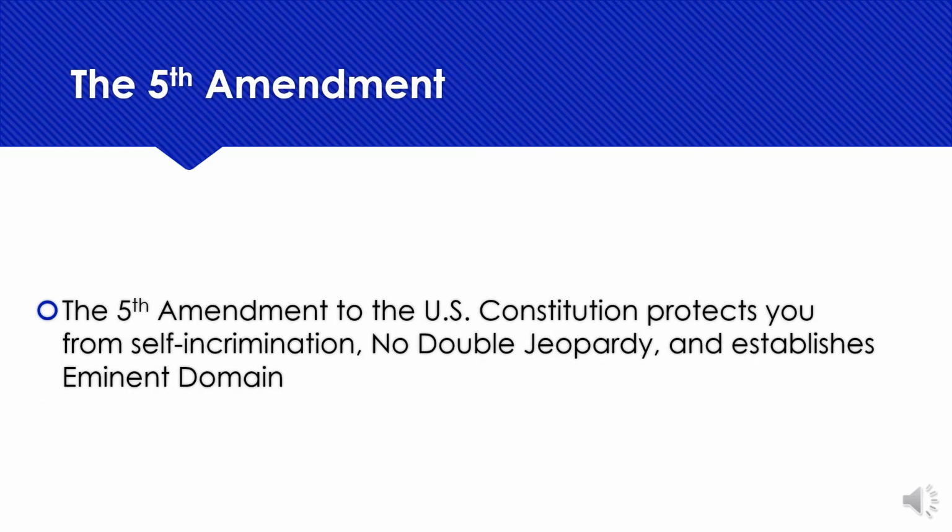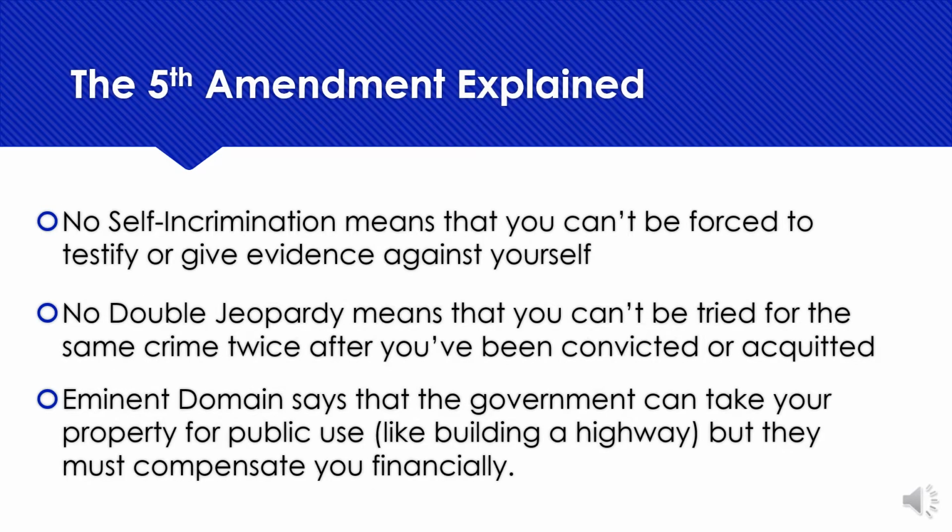The Fifth Amendment. The Fifth Amendment to the U.S. Constitution protects you from self-incrimination, no double jeopardy, and establishes eminent domain. The Fifth Amendment explained. No self-incrimination means that you can't be forced to testify or give evidence against yourself. No double jeopardy means that you can't be tried for the same crime twice after you've been convicted or acquitted. Eminent domain says that the government can take your property for public use, like building a highway, but they have to compensate you financially.